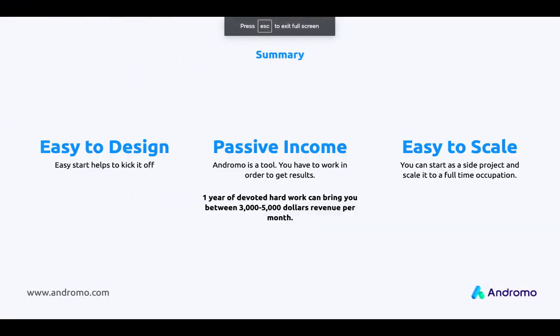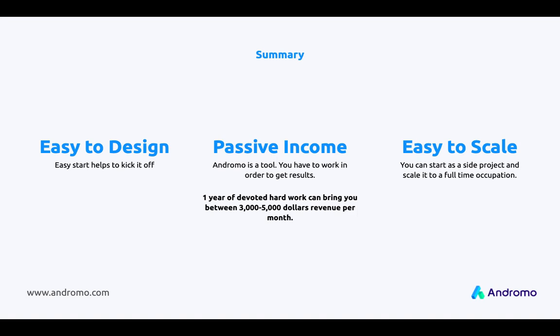So to summarize everything, all I wanted to tell you: first, Andromo is easy, as you could see it, and if you still need more explanations on that, we have videos on our YouTube channel, and more videos are coming. And number 2, Andromo is a tool, and you can use it and achieve your goals, but it will require your personal time, your involvement, commitment, and strong desire to create something cool and valuable.